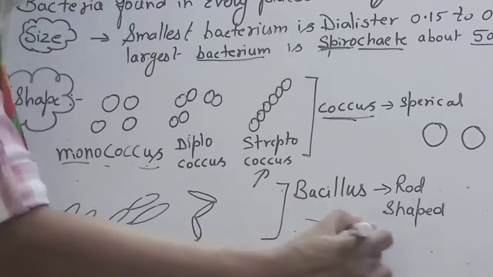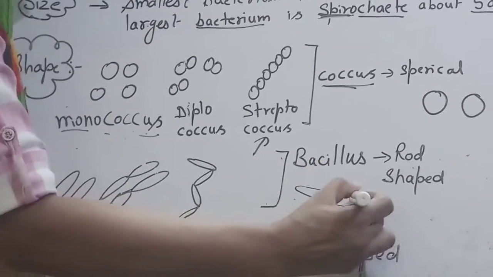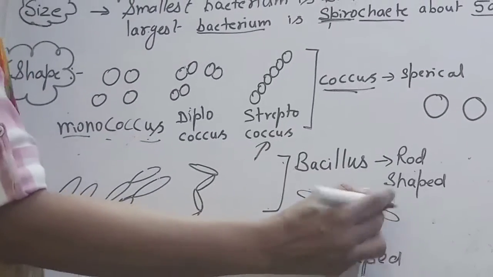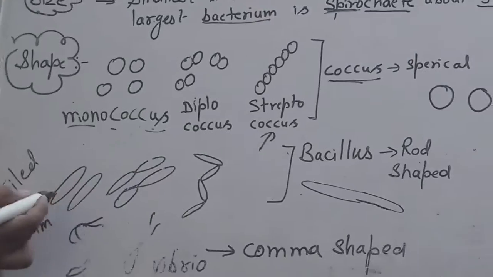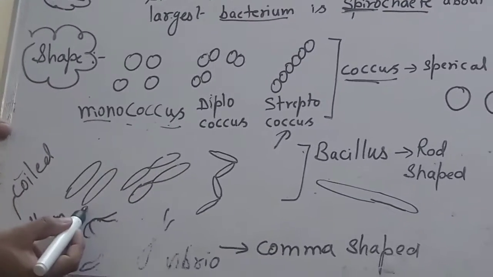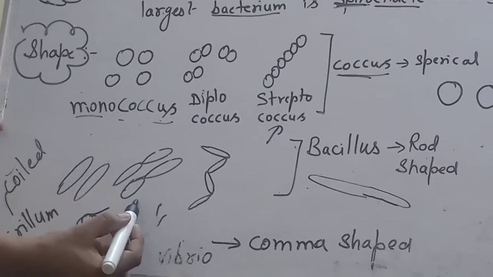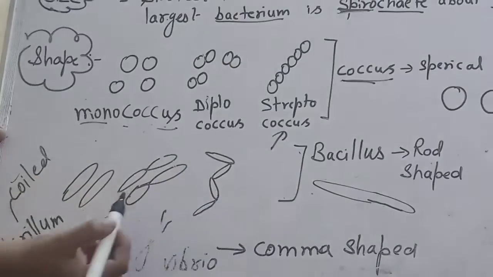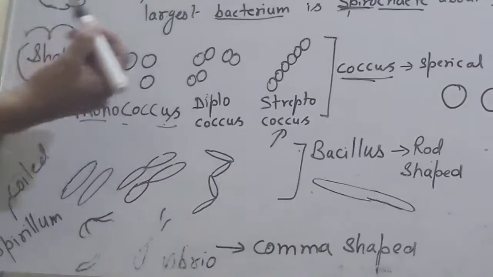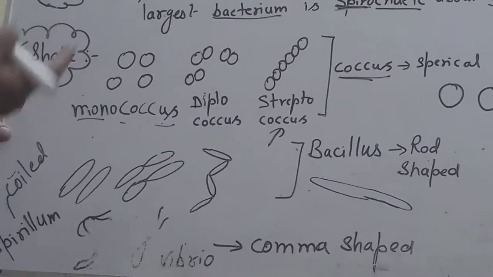Some bacteria have a rod shape. You can write like this, rod shape. So this is a rod shape structure. This is a bacillus, which has the rod shape. If it is single, it is mono, there is diplo, and the chain one that is having the chain form. So that is a chain form of bacillus.